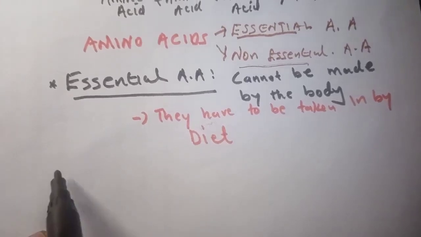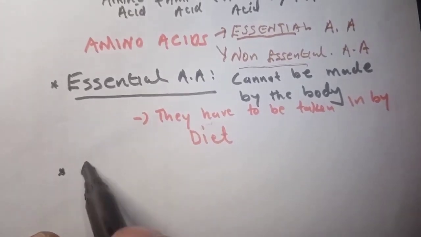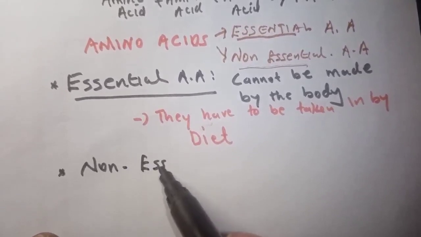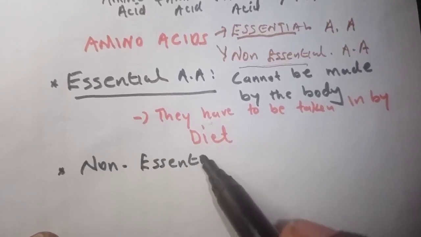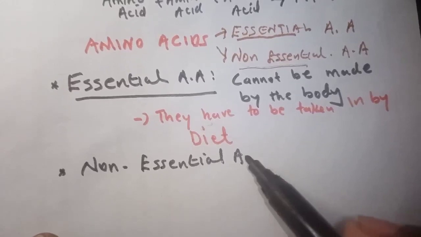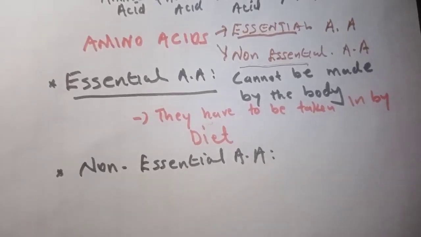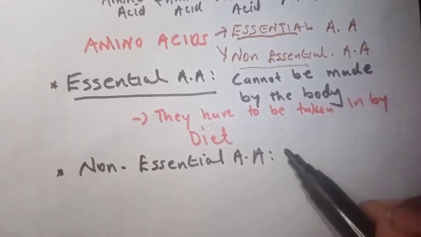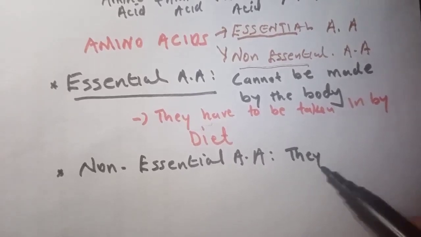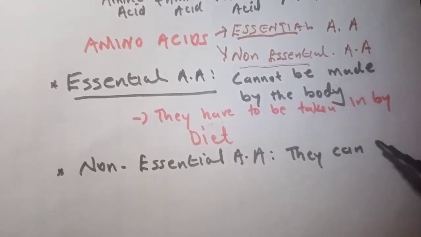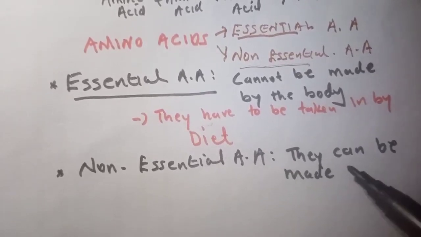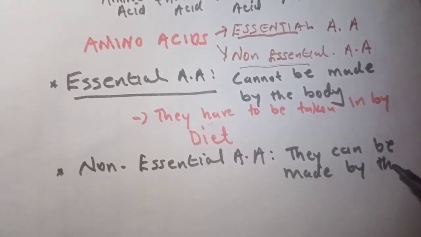Then the other one, non-essential amino acids. They are non-essential because they can be made by the body.